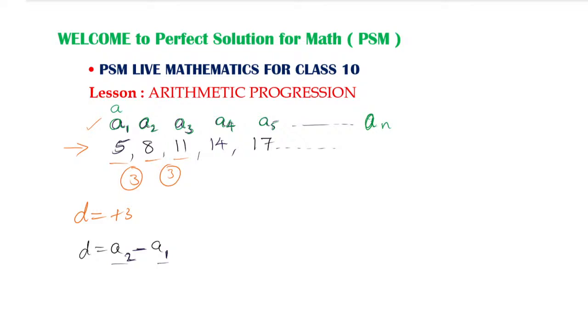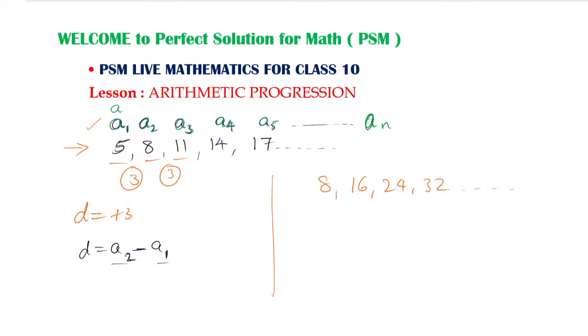Next, I am going to give you one more example: 8, 16, 24, 32.